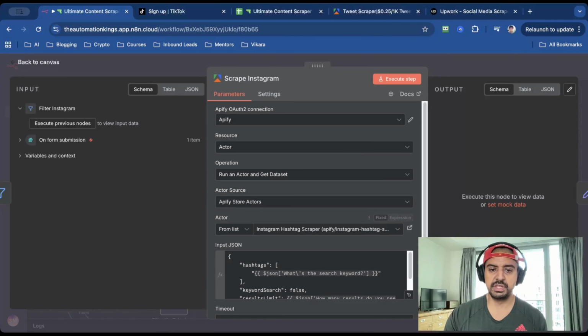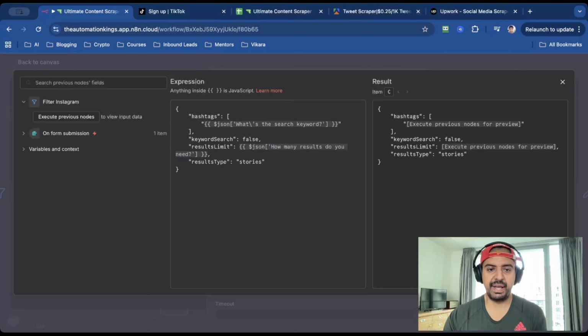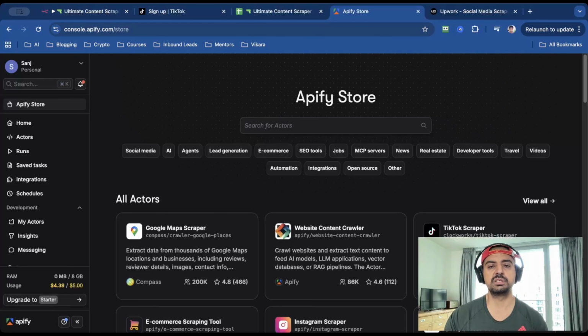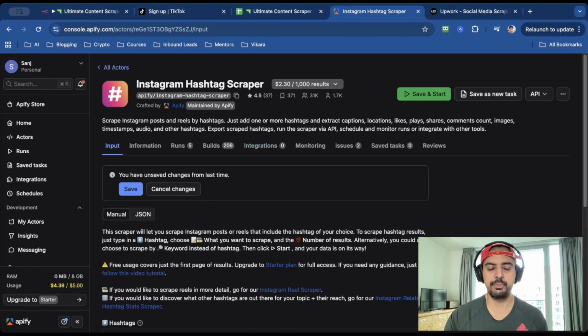So for this actor, I'm using the Instagram hashtag scraper. And this is what the payload looks like. So if you head over to apify.com, this is my number one platform for scraping. They have over 7,000 scrapers here, and you can scrape pretty much anything you want online. So this is the Instagram scraper that I'm using. It's by Apify, so you know it's reliable. It's only $2.30 for 1,000 results.